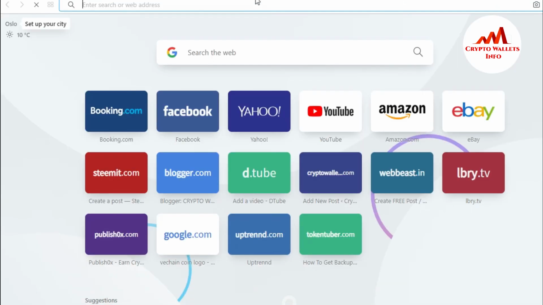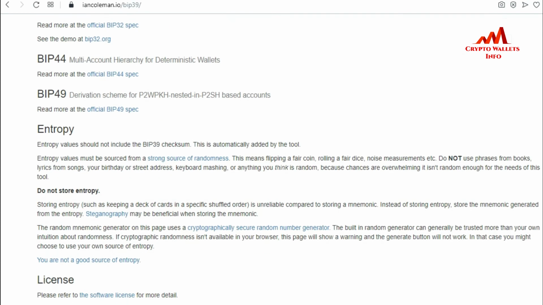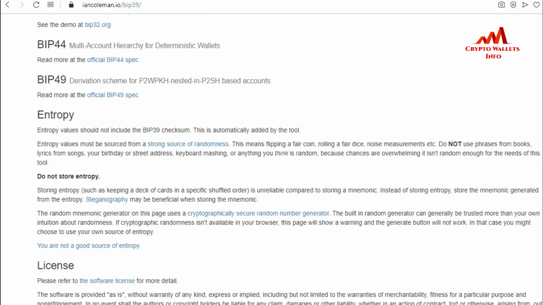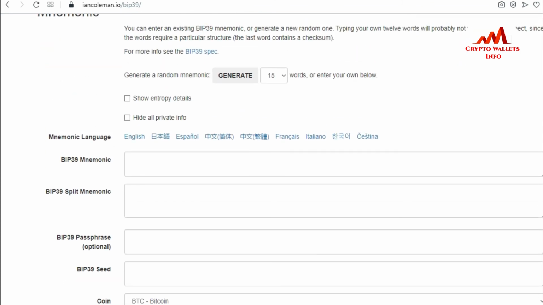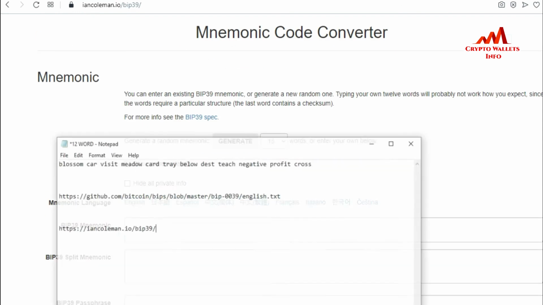I'm going to open the browser and paste here. So viewers, keep in mind that when you use this website, you must disconnect your internet. This is necessary. You can also read the caution of this website here. So I'm going to paste here my 12 phrases, and let's suppose I have disconnected my internet. I'm going to copy my 12 phrases.